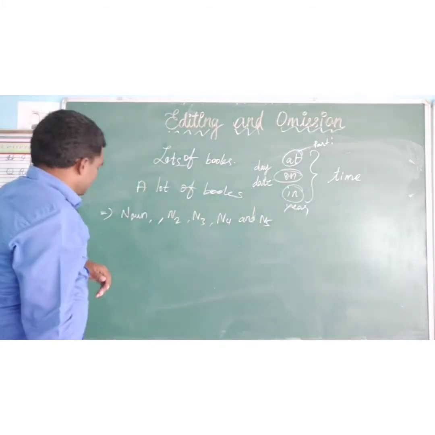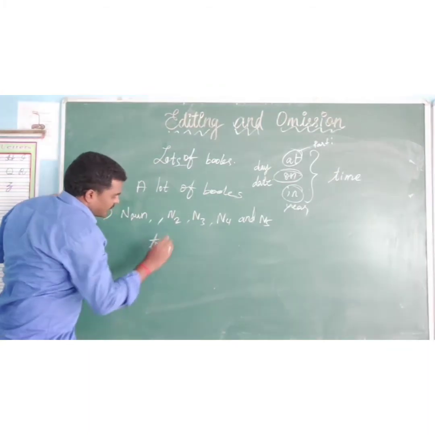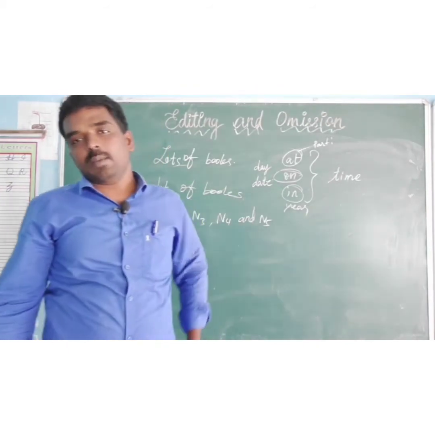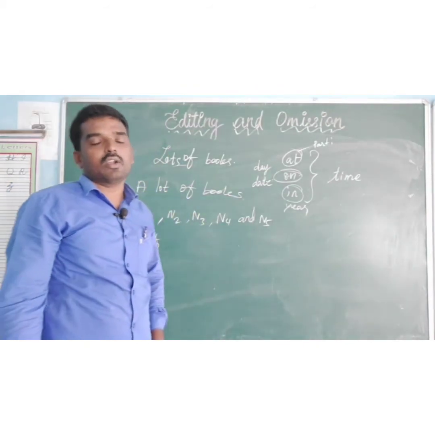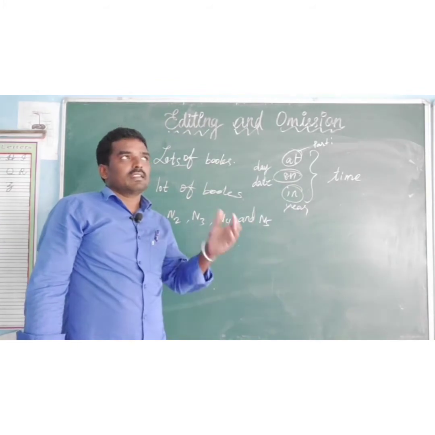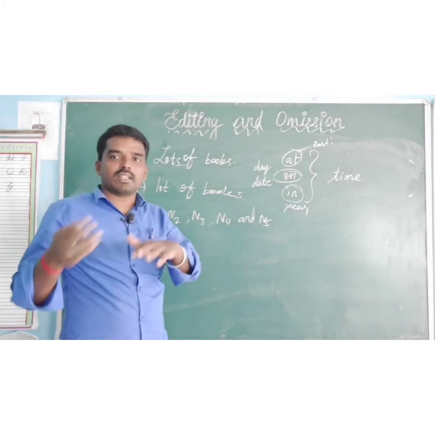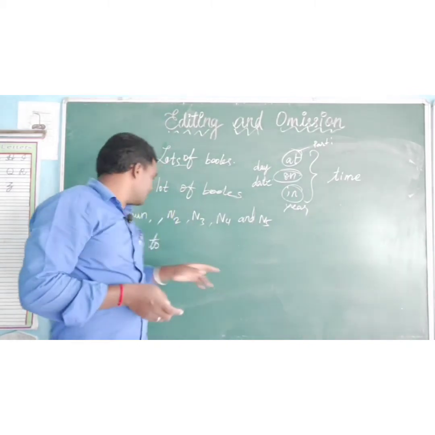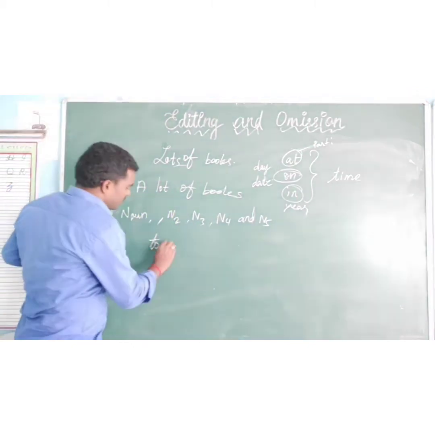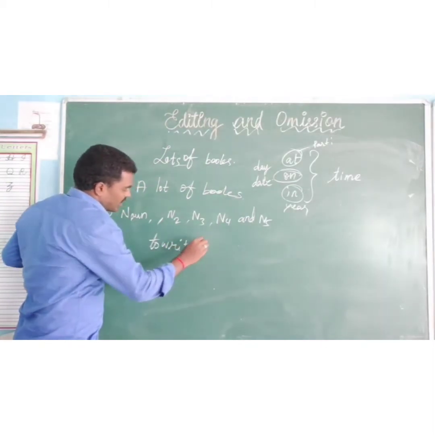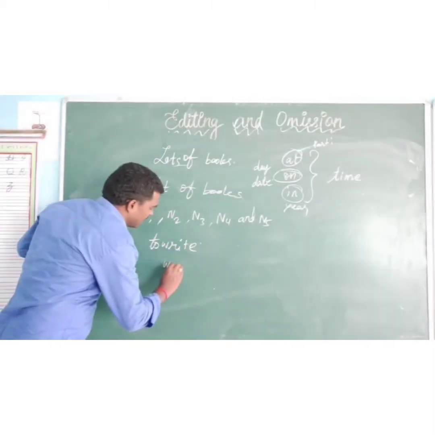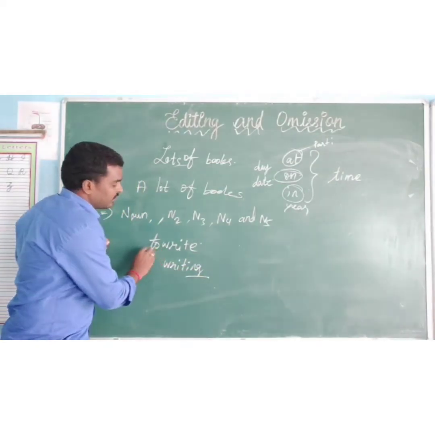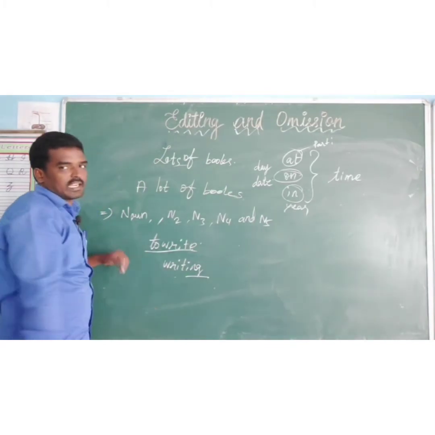Next, if you find any infinitive or gerund, we have studied about infinitive and gerund. Gerund, we join after the verb: ing. Infinitive comes before the verb: to. For example, to write is an infinitive. Writing is a gerund. This one is an infinitive, this one is a gerund.